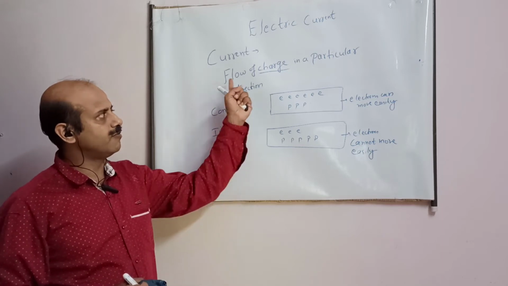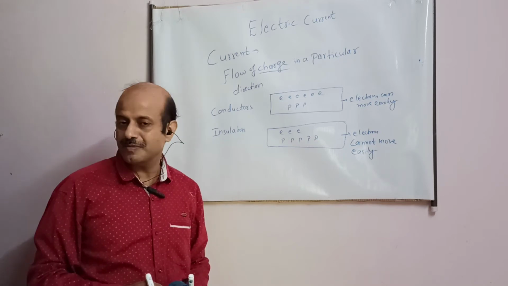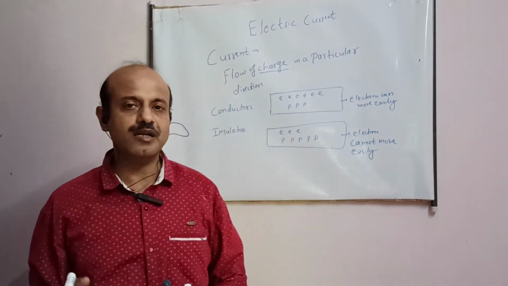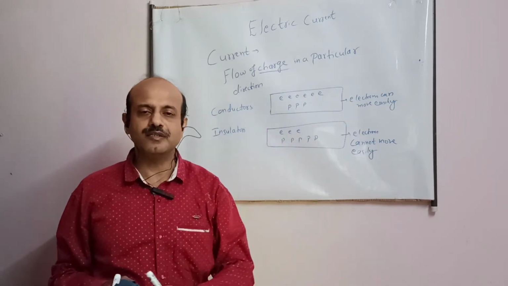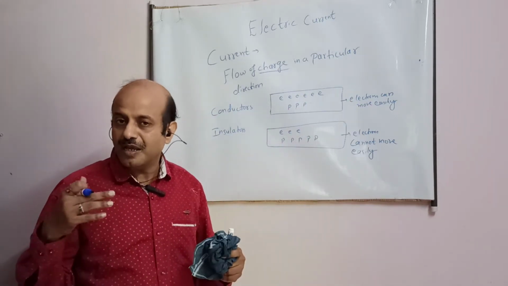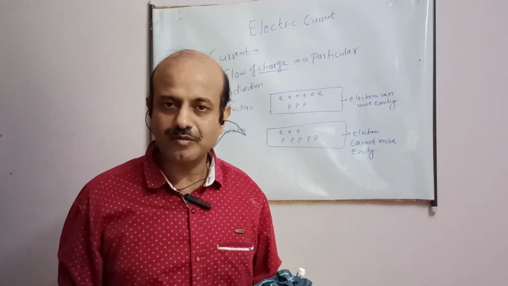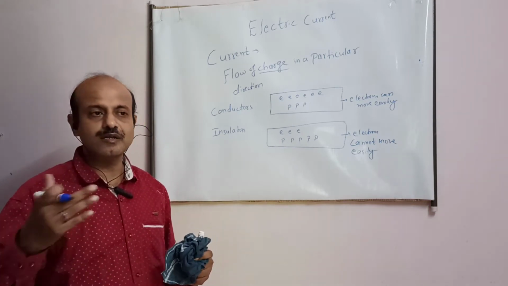So whenever there is a flow of charge, it is the electrons which are moving. And as a student, you must have studied in 9th class, anything which is moving has an energy, known as kinetic energy. So when these electrons start moving in a particular direction, they possess some energy. And that energy is converted into what? Say the fan is running, the bulb is switched on and giving light. So it is that energy which is converted into another form of energy.